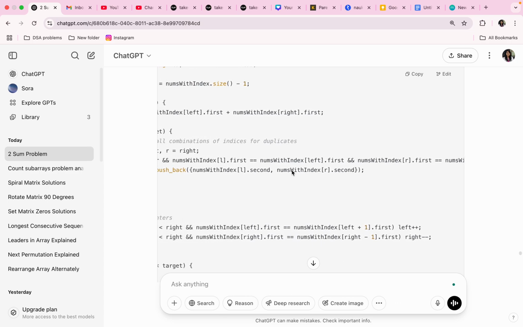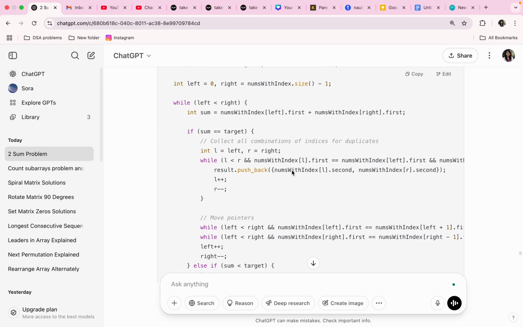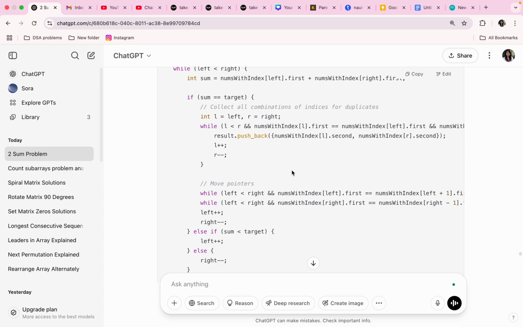I'm just reading it shortly to make you understand, but its real syntax is nums[l].first. Every time the nums index array has to be mentioned, obviously. Result.push_back(nums[l].second, nums[r].second), l++, r--.